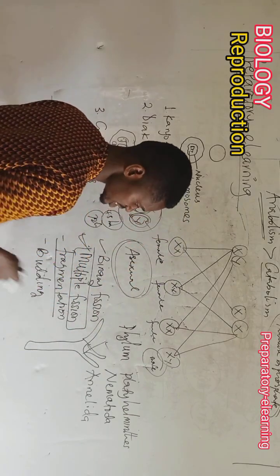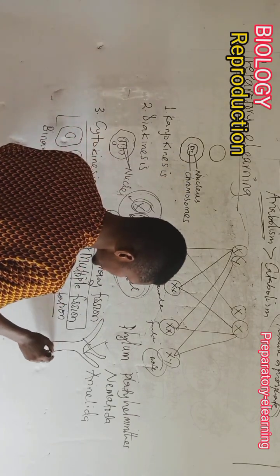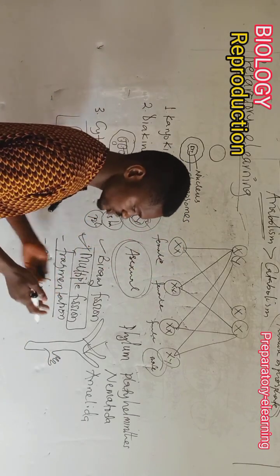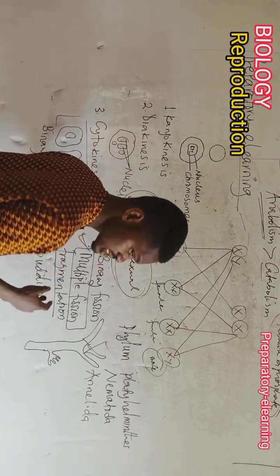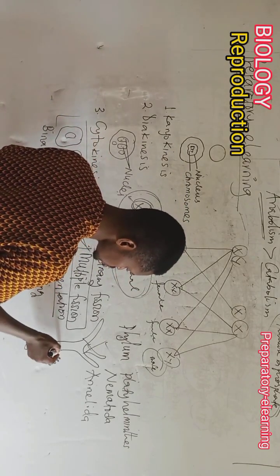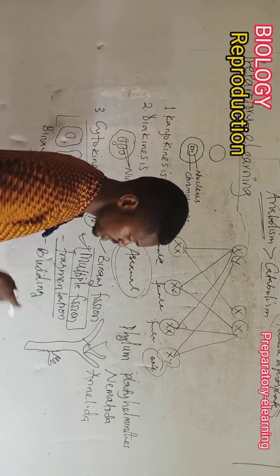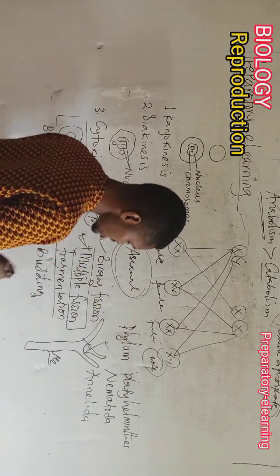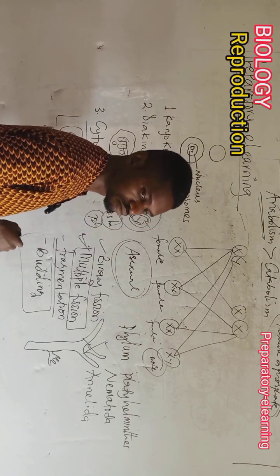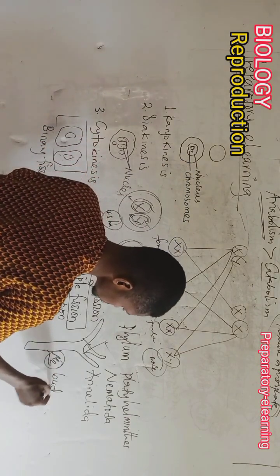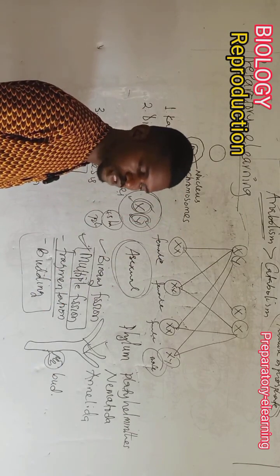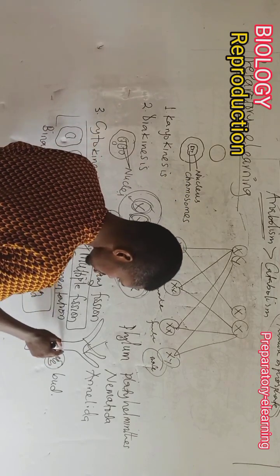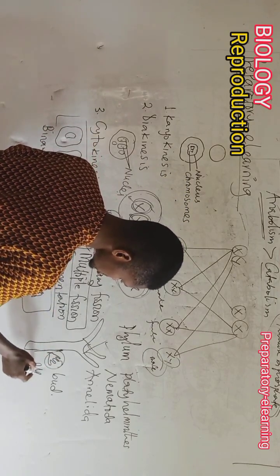At a particular stage in its life cycle, a hydra will grow a young one somewhere here, and it grows to a mature stage. When it grows to a point that it can stay on its own, naturally the hydra is going to cut off this part that has grown. The process of growing this young hydra from the body of the mature hydra is what we call budding. So this young hydra is called the bud. When it is time, this young hydra or this bud will be detached from the parent and it begins to live its own separate life.